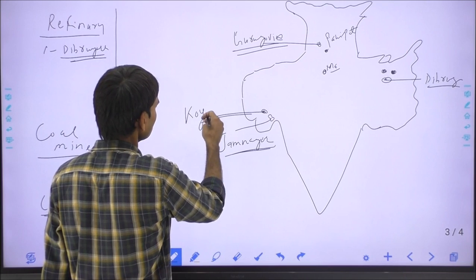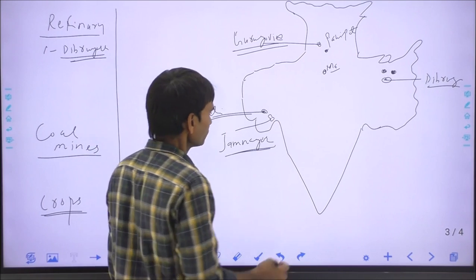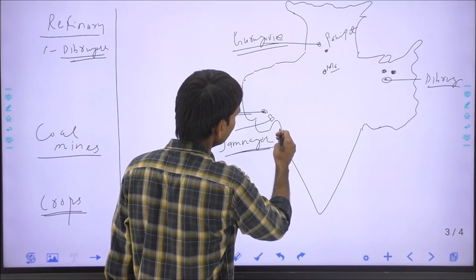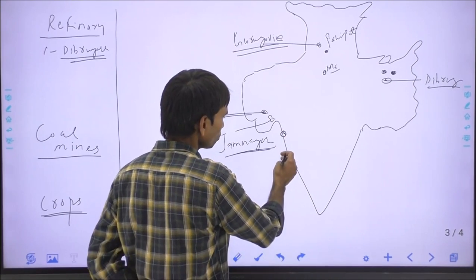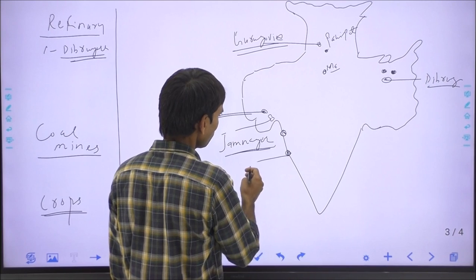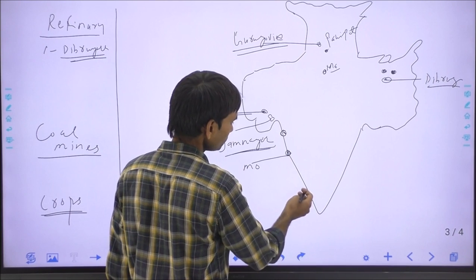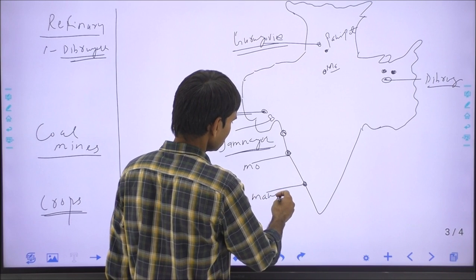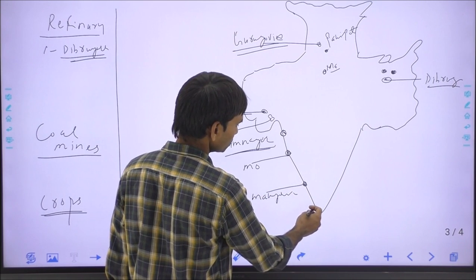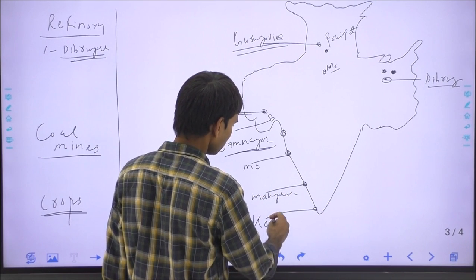Earlier it was not the Koyali refinery. This is the Bombay refinery. Bombay High is India's largest oil reserve. In Goa, this is the Mormugao refinery, or Mangalore refinery in Karnataka, or this is the Kochi refinery in Kerala.